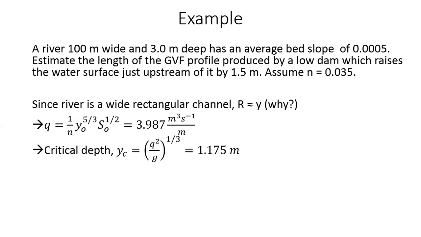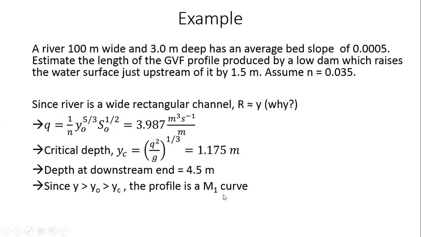In this case, critical depth is 1.175, normal depth is 3 meters, and the depth is increasing from 3 to 4.5. Therefore the profile will be an M1 curve. At the downstream end, the depth is 4.5, the normal depth is 3, and the flow is happening from 3 to 4.5. That is region 1, which is above the normal depth level, NDL. Since Y is greater than Y naught, which is greater than Yc, the profile is an M1 curve.